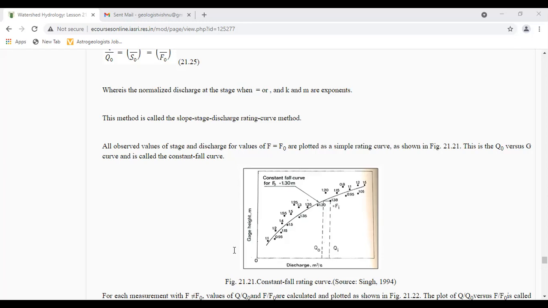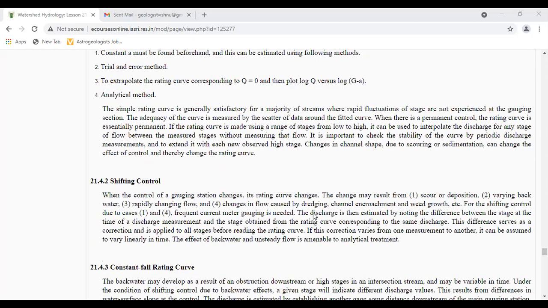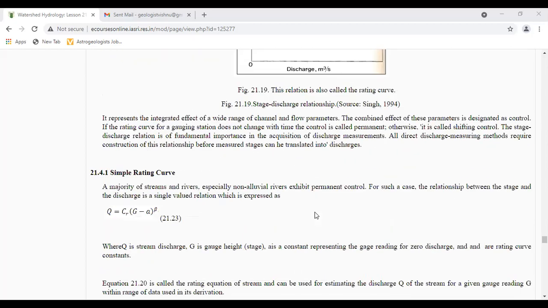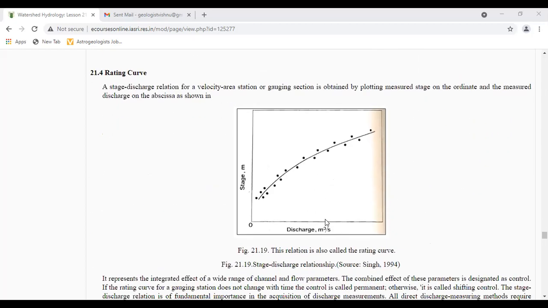Guys, here I want to explain another thing regarding the rating curve. Slope stage discharge relation. The stage discharge data may not always lead to a well-defined curve.